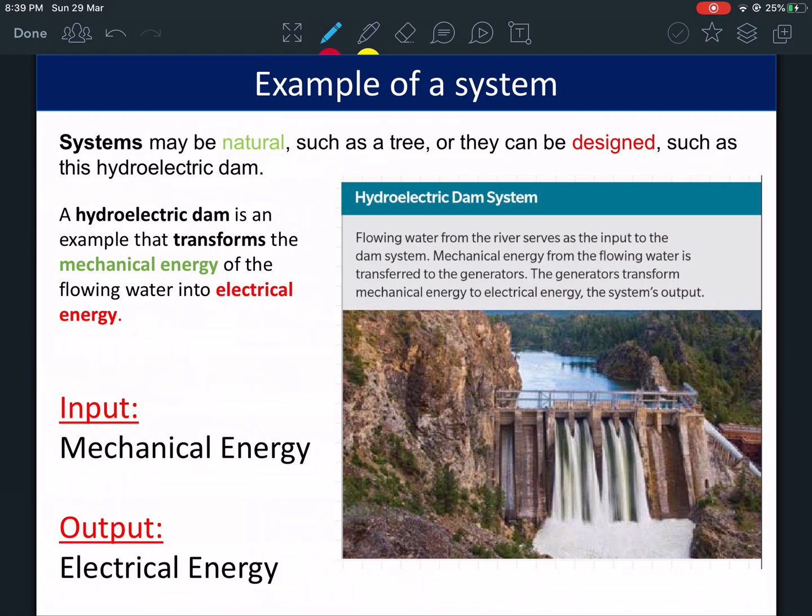That's another example. This is a dam. The water goes through here. When it goes through, it moves something inside, and this is mechanical energy, and this mechanical energy creates electrical energy. So these dams can create electricity by moving some blades inside, which cause them to create electricity. So the input here is mechanical energy, and the output is electrical energy.